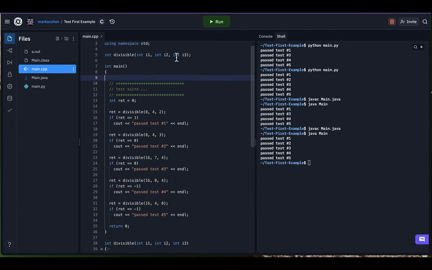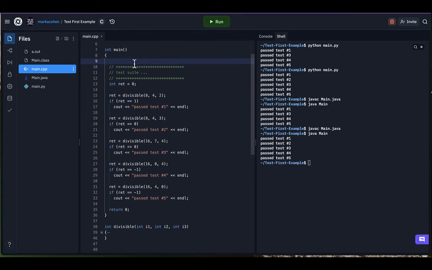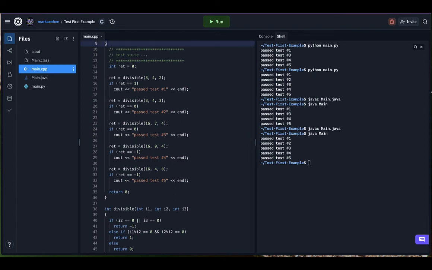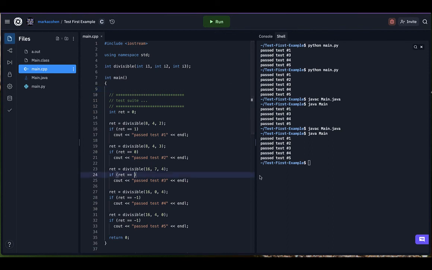All right, finally in C++, again, it looks very similar. We have our function header, which we don't have to do in Java or in Python, the function prototype up ahead. Here's our main function. Here's our test suite. Again, look how similar the code is in all 3 of these languages. And in this case, here is my function, which I have written and made the same mistake. So let's compile this using g++ on the command line. This is main.cpp. And then we'll run it.